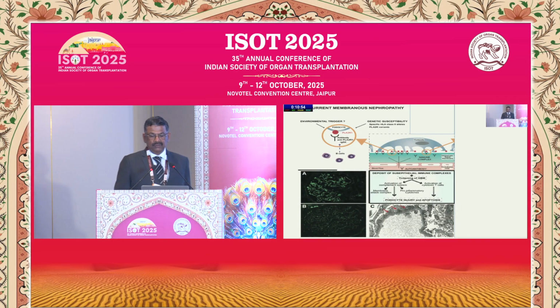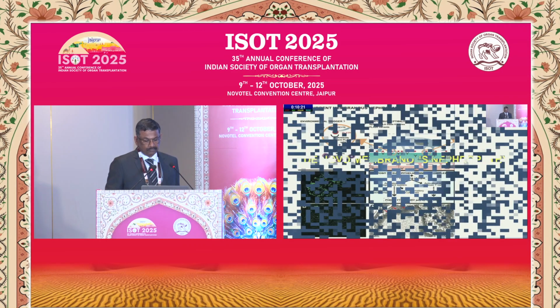So when we come to this slide, on the left half of this picture, there is an environmental trigger or a genetic susceptibility which leads to development of subepithelial immune complexes, which are deposited in the subepithelial region. A shows us the IgG4, which is the formation of the anti-PLA2R antibody, and B shows the deposition of antigen. So whenever you have IgG4 and PLA2R antigen being deposited, we label this patient as recurrent membranous nephropathy.